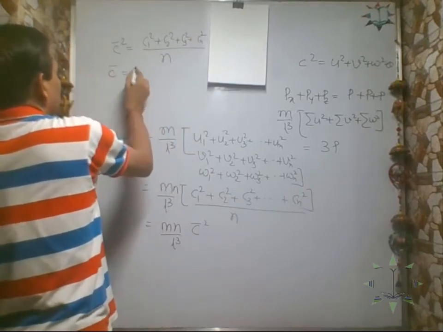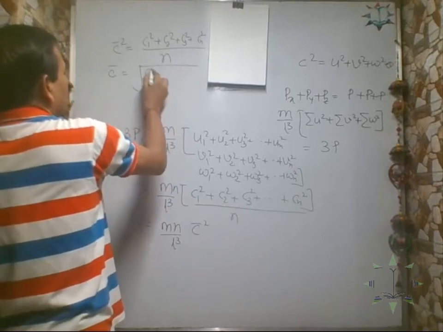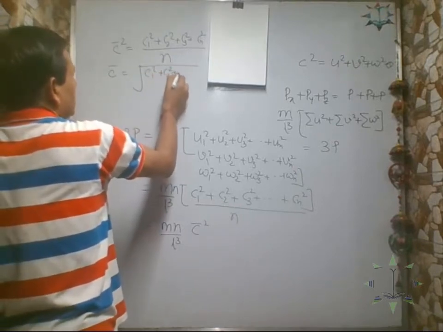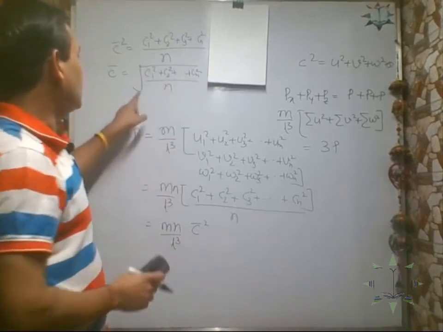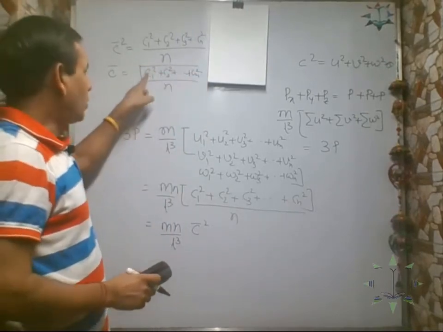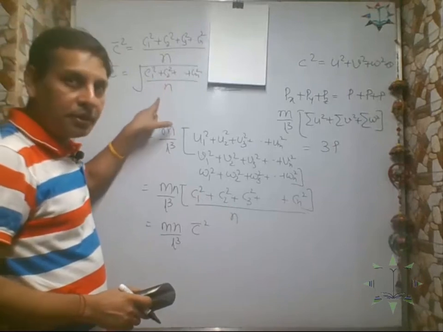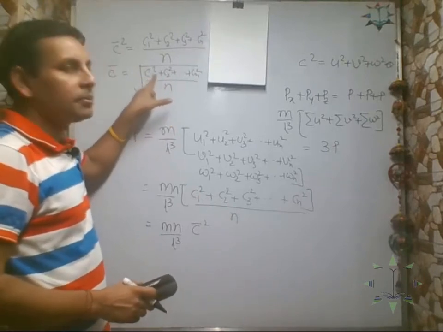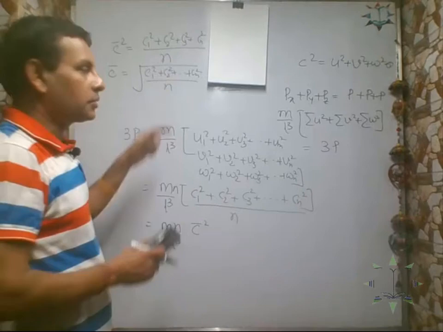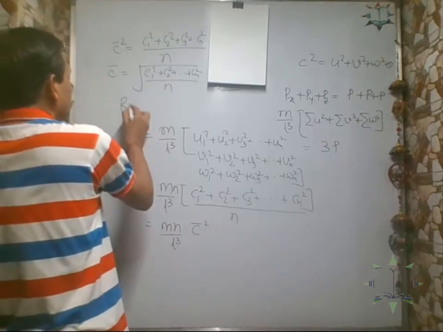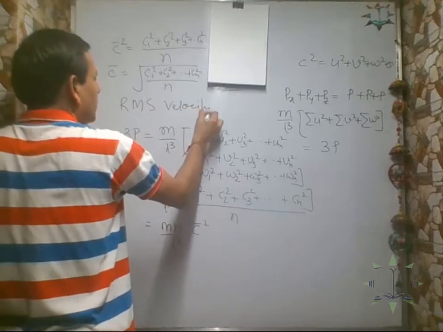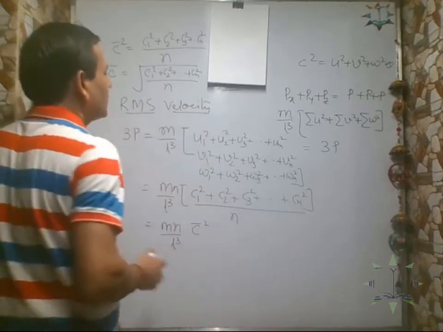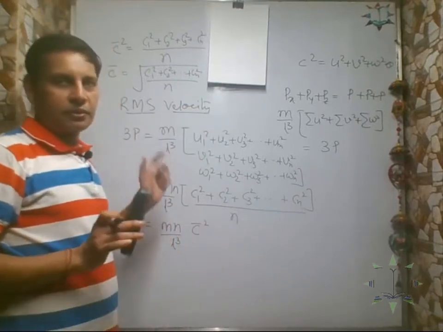Or c bar is the square root of c1 square plus c2 square plus c3 square plus cn square by n. This is called root mean square velocity: all are squared, added, divided by n, and the root is taken. In one way, this represents the mean velocity of the gas molecules.